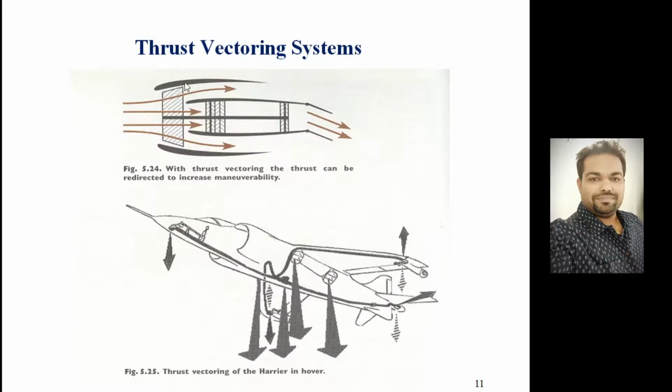So if you look at this, this is an example of a turbofan, basically a turbofan engine. When we go into theory, at that time I will tell you in detail what a turbofan engine is. So what it is doing, you look at, this is the airflow which is coming along the center line initially. It is getting deflected here, right? It is getting deflected at a certain angle, due to which it will give an increase in the overall lift on the aircraft. So altitude will differ, right? This is one example of thrust vectoring, right?